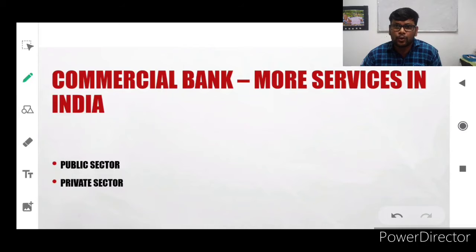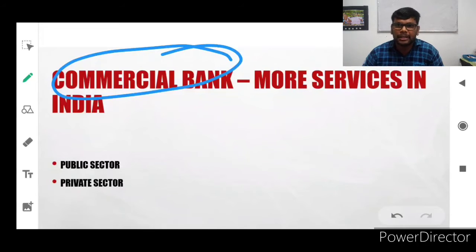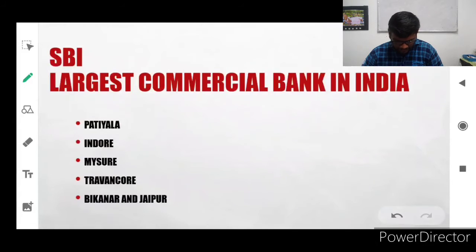Okay, RBI, and now commercial banks. Commercial banks provide more and more services in India. These services are inevitable in India because of commercial banks only. At present, our banking activities, our money transferring activities, are simplified. Commercial bank is the kingpin of the country. Public sector and private sector both provide commercial banking services for the people in India.